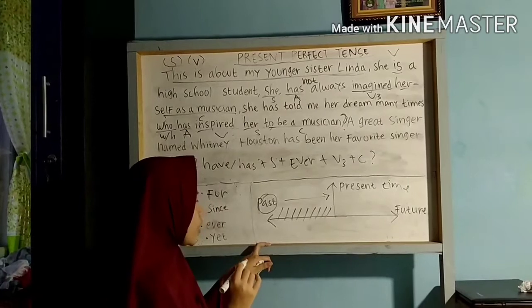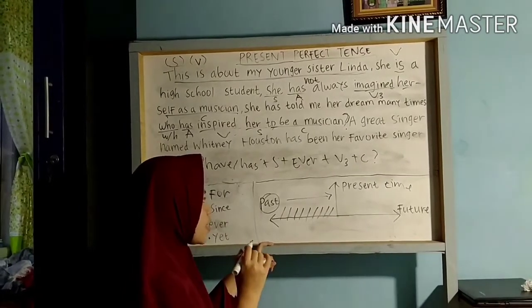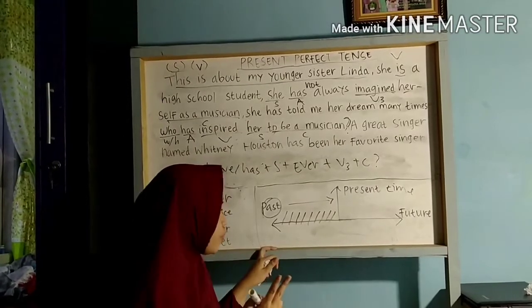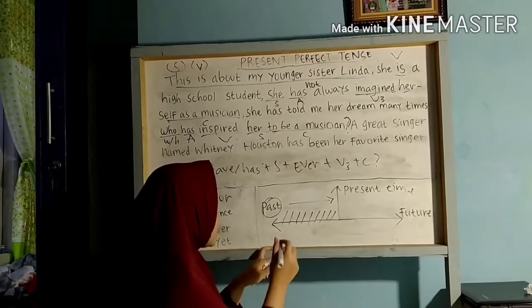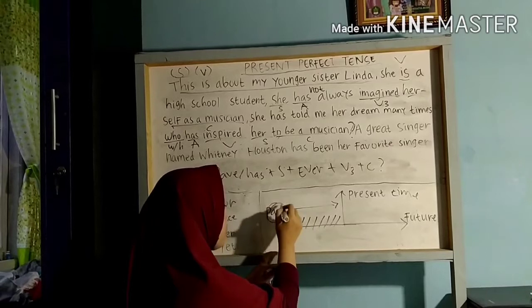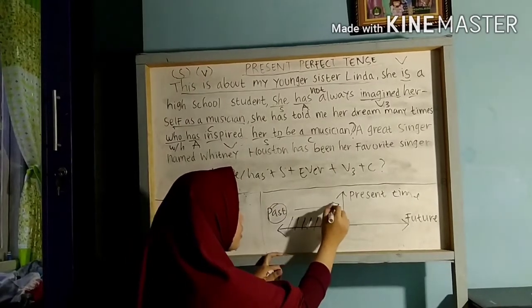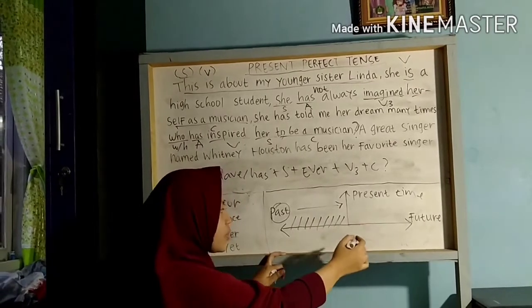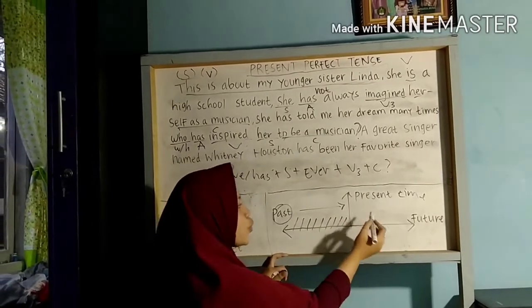So there are two types of action. The first is an action that continued to the present time, and in the present time the person is still doing it.